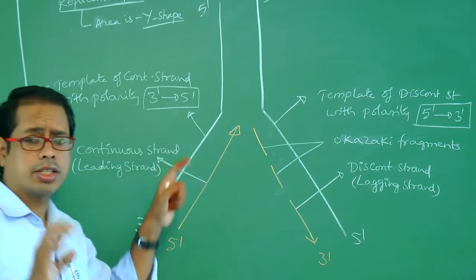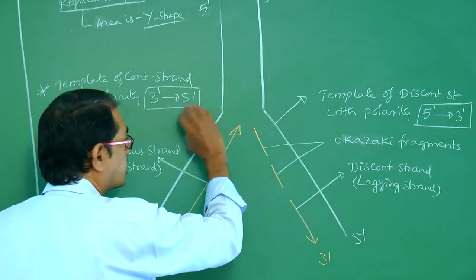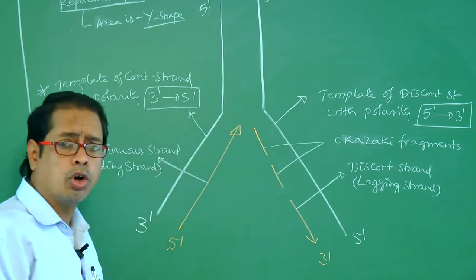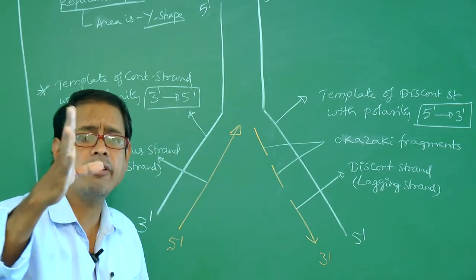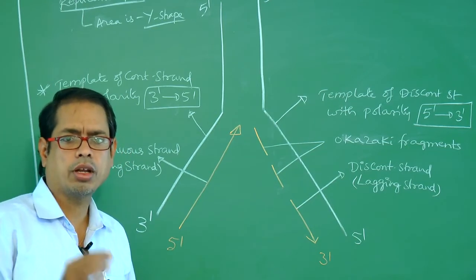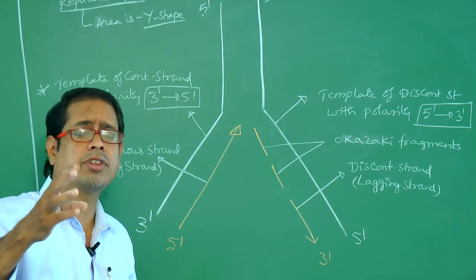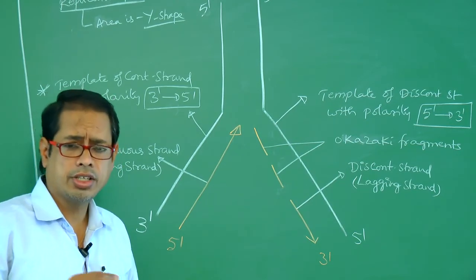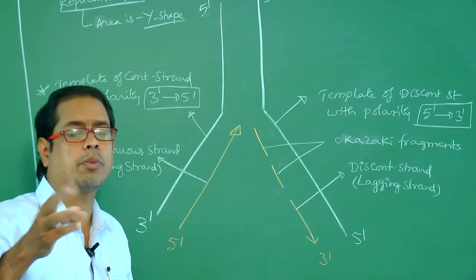In this replication, how many strands act as template? Both the strands act as template. How much part of DNA will participate in replication? Entire DNA will participate in replication. So these two points you have to remember. This replication occurs along the entire length of the DNA, and it initiates at the origin of replication.